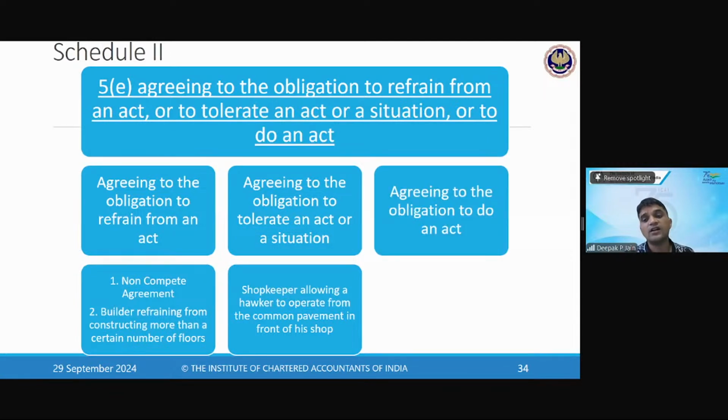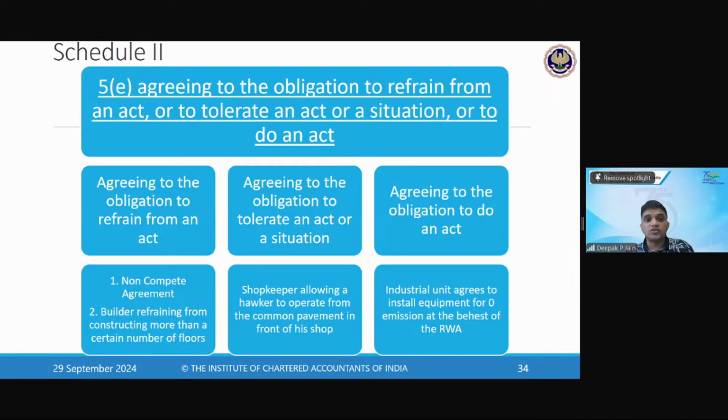And the third one is agreeing to the obligation to do an act. What is this? This is a case where an industrial unit agrees to install equipment for zero emission at the behest of an RWA. RWA means Residential Welfare Association. I am agreeing to the obligation to do an act. I am an industry. Next to my industry, there is a welfare association. Now, that welfare association is saying that, boss, you are a factory, you will emit some liquid. Now, if you emit some liquid or some kind of chemical liquid, chemical wastage, that will impact my association.